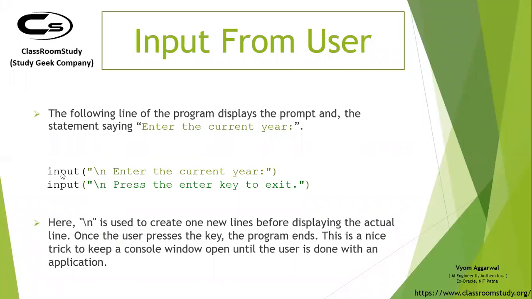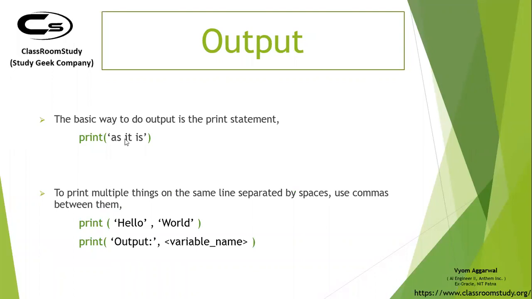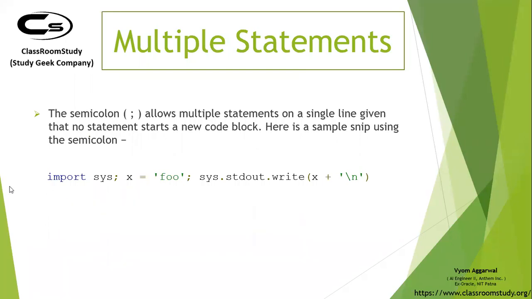Then this is how you take input using the input function, and whatever you write here gets printed on the screen. Using new line, you represent that you want this to be printed in a new line. Then this is how you output on screen, you put things in double quotes, whatever you write inside double quotes gets printed directly. And using comma, you can concatenate your print statements. And if you want to print a variable, you just give its name directly. You don't have to put it in double quotes, because if you put it in double quotes, it will be considered a string. Then if you want to write multiple statements in the same line, just give a semicolon.